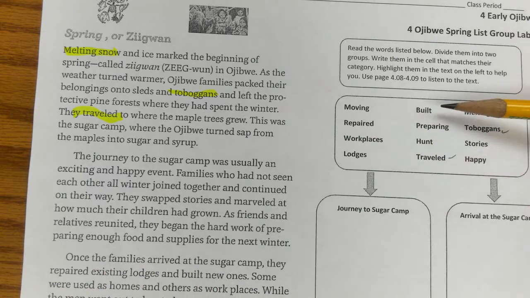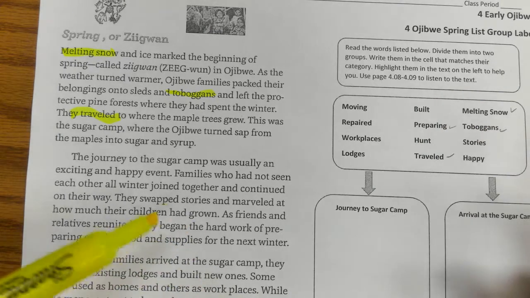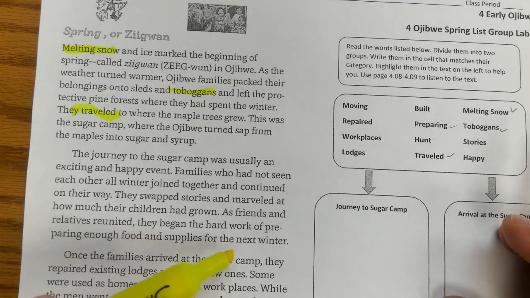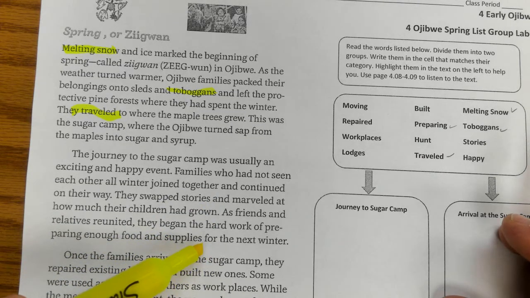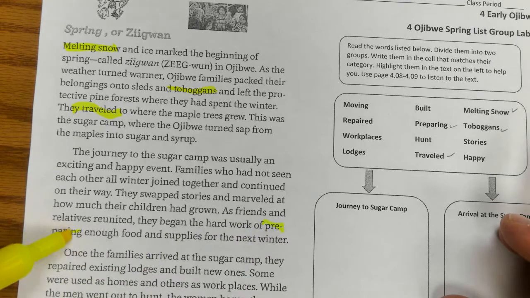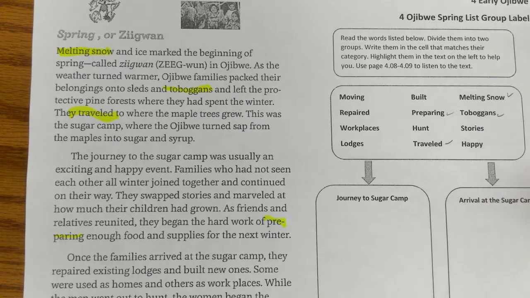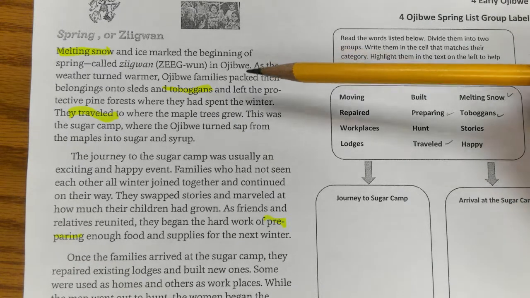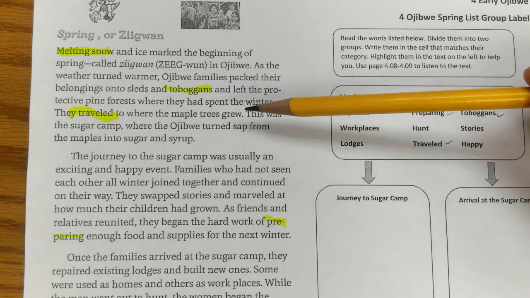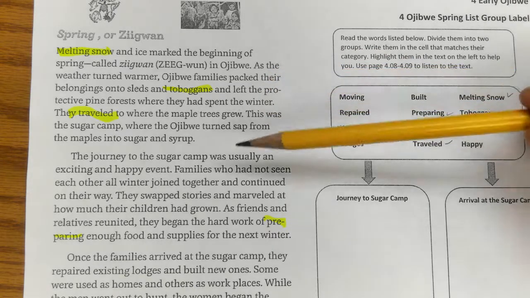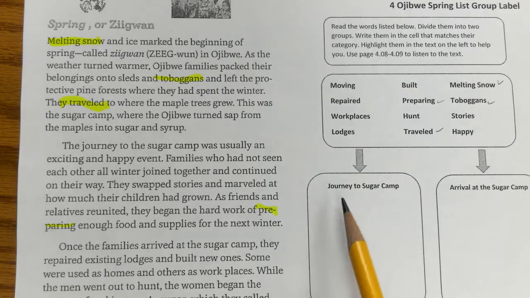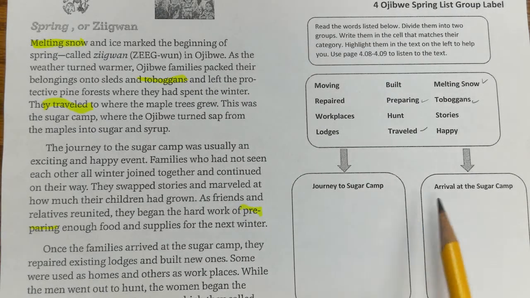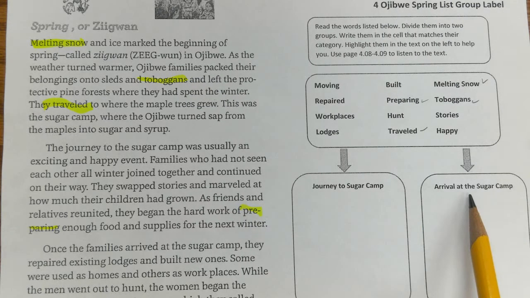So let's see if there's any of those. Preparing. Oh, preparing. So preparing is right here. Where did it go? Preparing. Okay. So it sounds to me like this part has to do with moving or going to a sugar camp, because that kind of is like the term journey, and then arrival means once you're getting there.